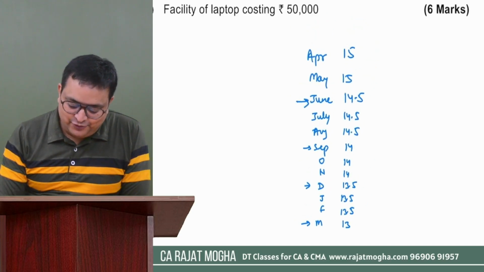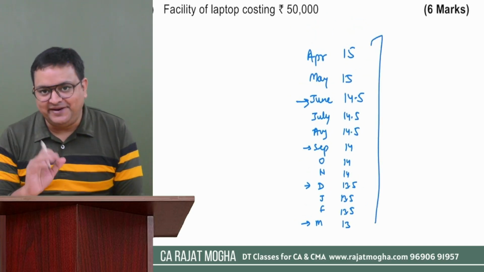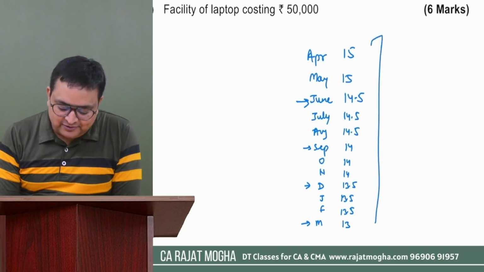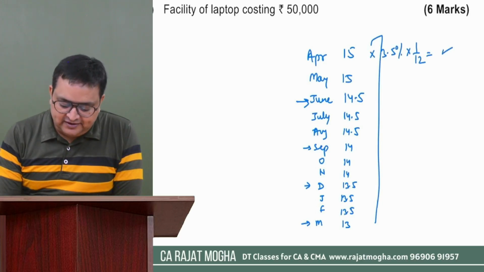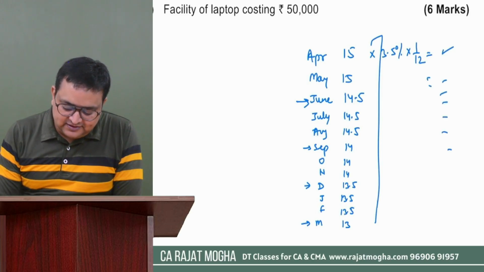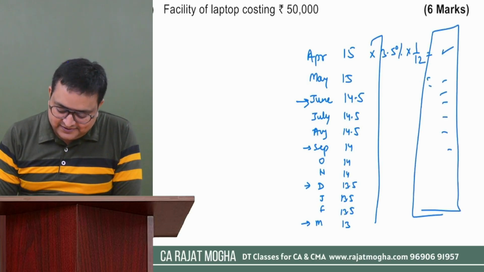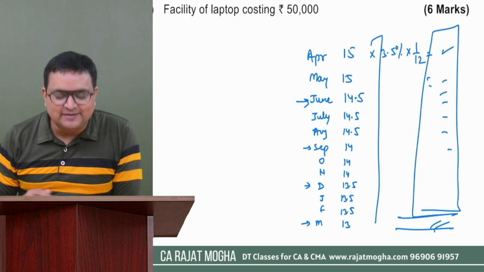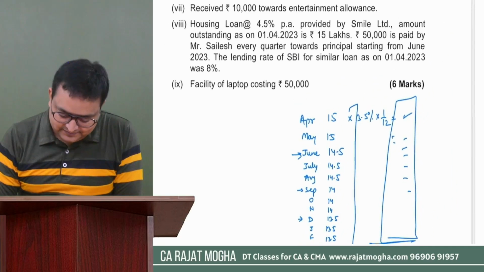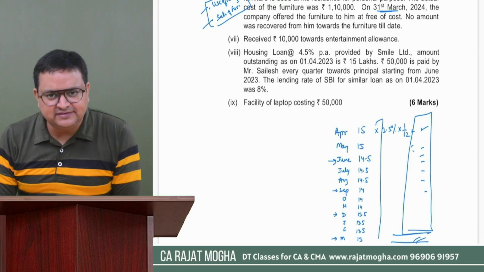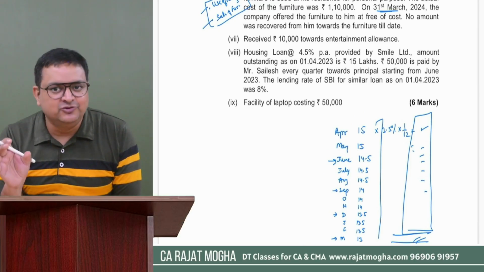So you have to do good mathematics over here. For every month, on 15 lakh into 3.5%, and that too for 1 month, into 1/12. You have to find this per quarter, and please make addition of it. And this is the per quarter value. So here there is a bit of calculation, but it's not difficult. It's easy, but yes, it's a time-consuming calculation.